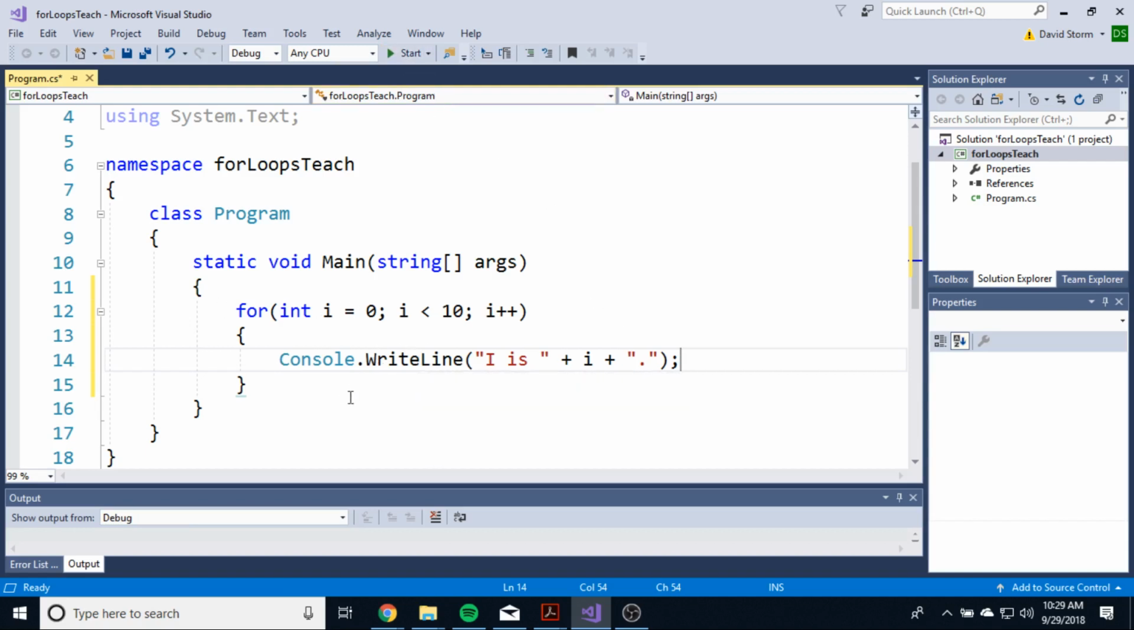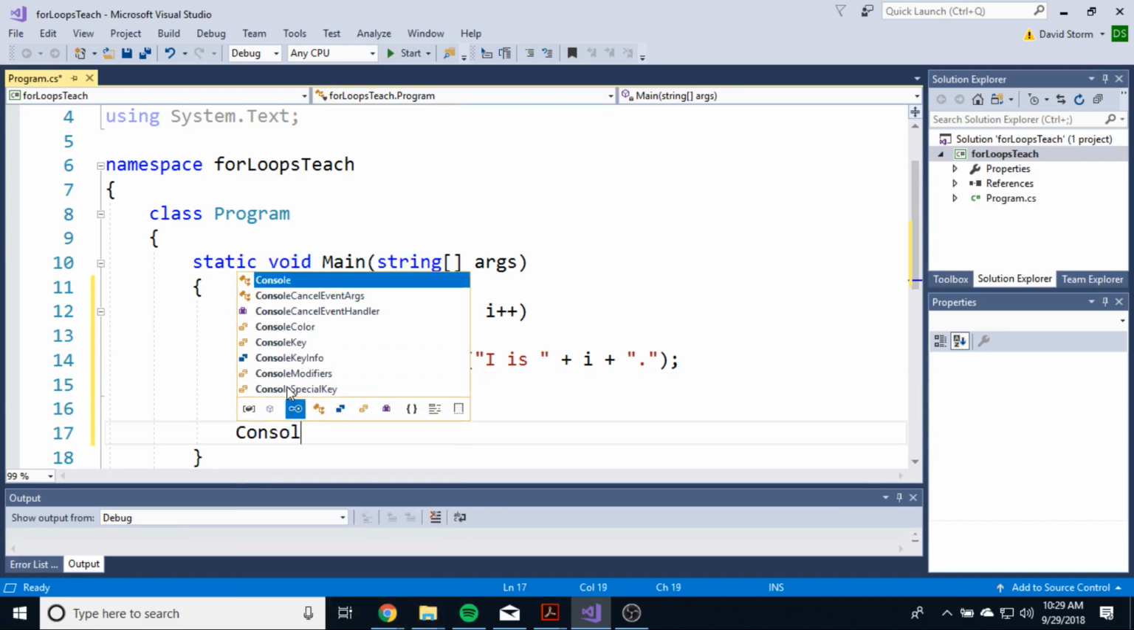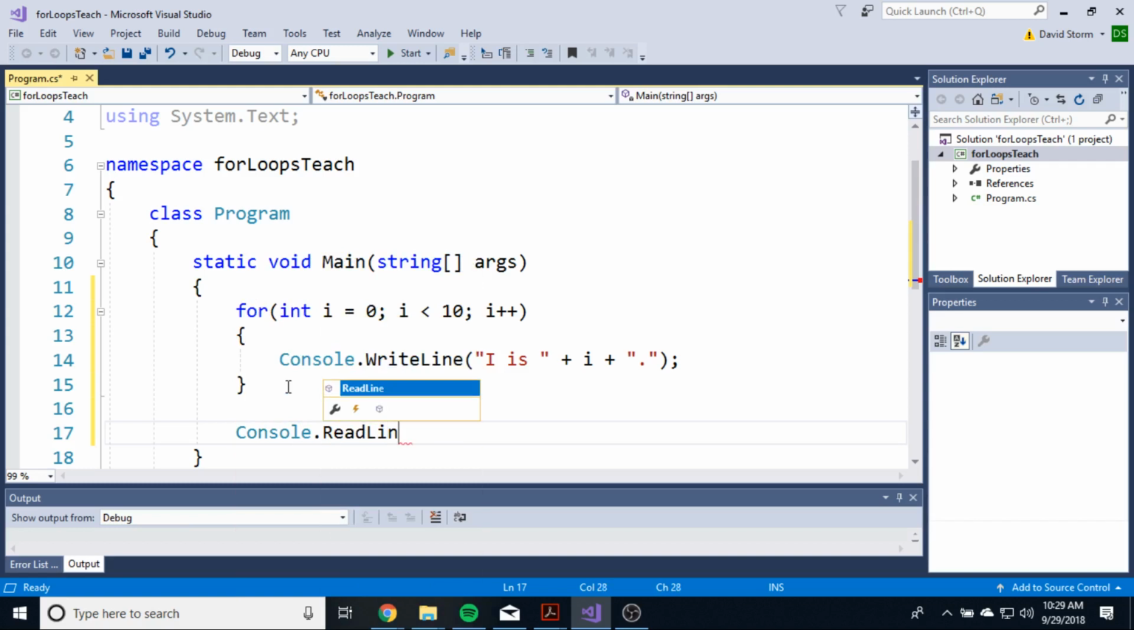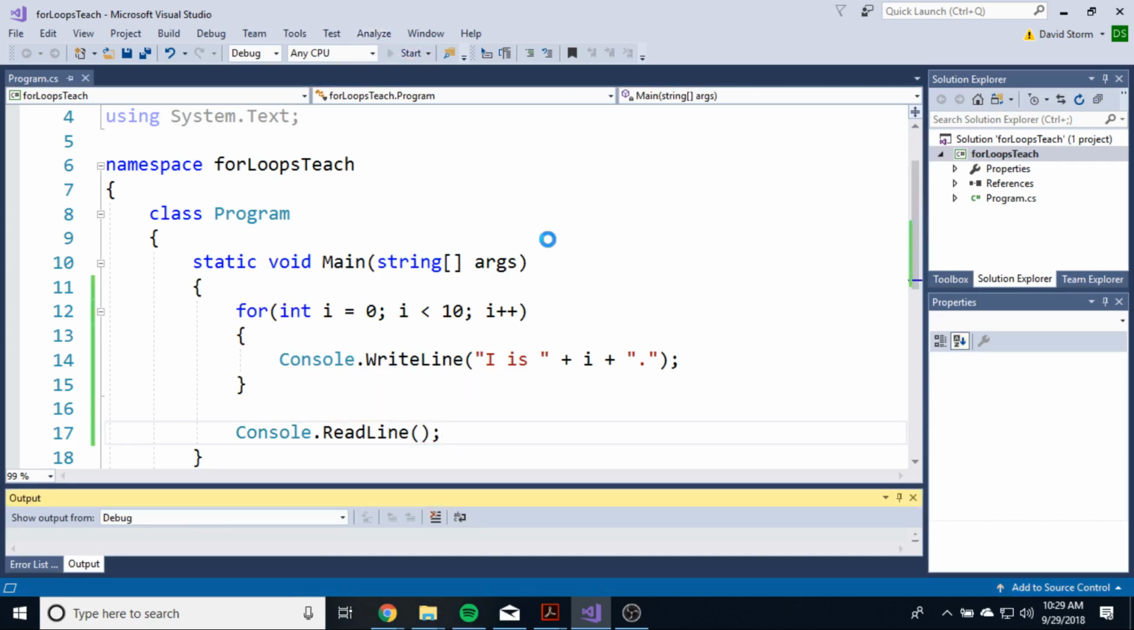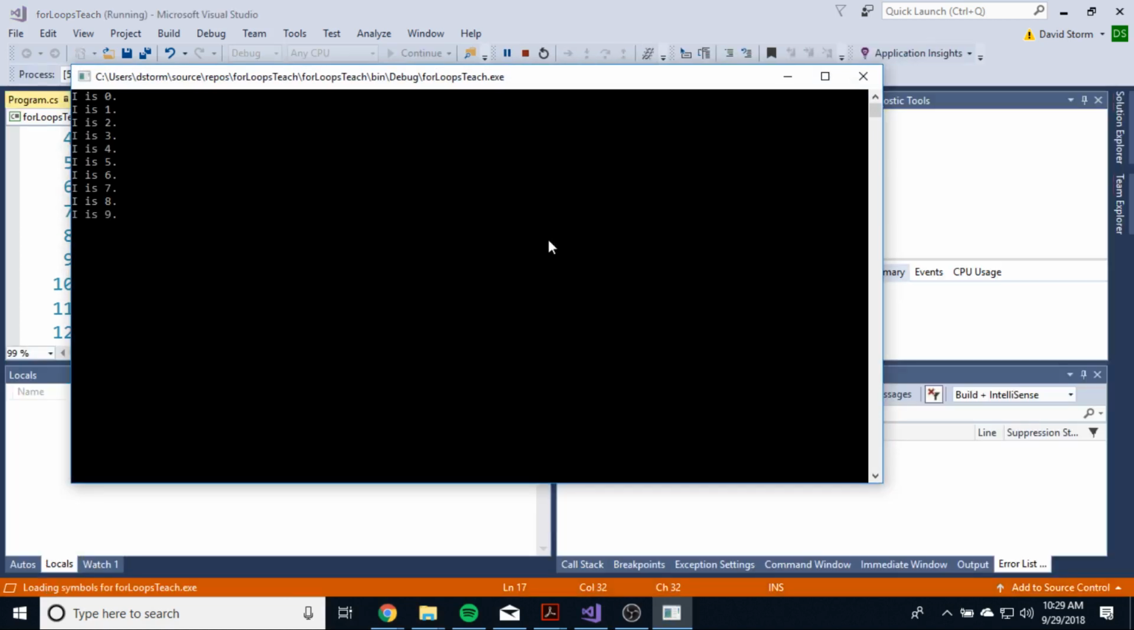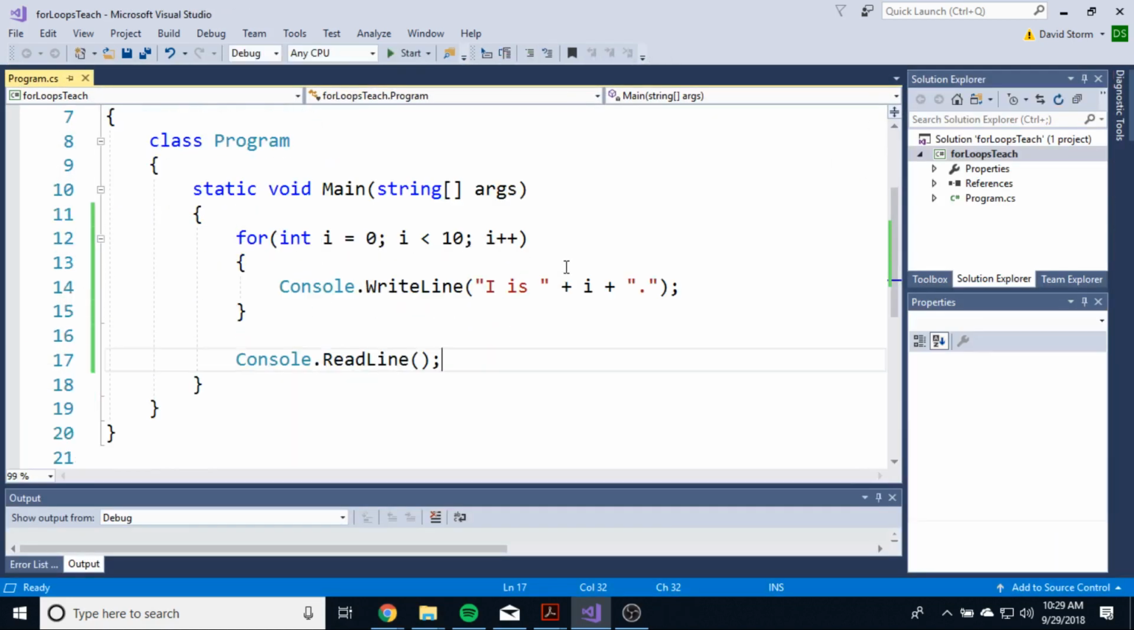And if I hit, oh, you know what? I'm going to do the Console.ReadLine. There we go. Now when I run this loop, I should get i is 0 through 9, which is exactly what we're looking for, right? That's a lot fewer lines than we would use for a while loop or a do while loop. It's a much more condensed way of writing loops, and this is why I like them so much. And when I learned for loops, it really helped me to understand what loops were doing.